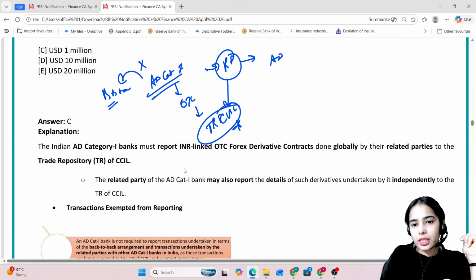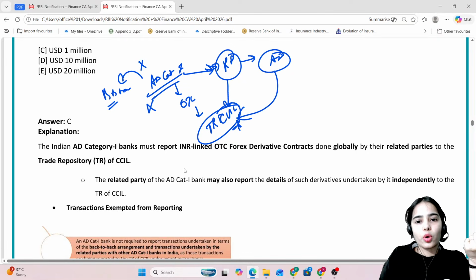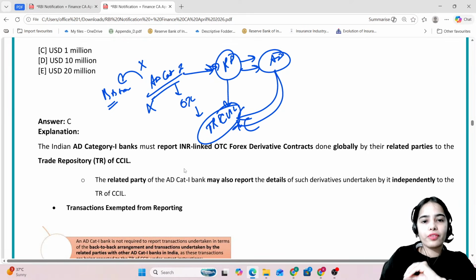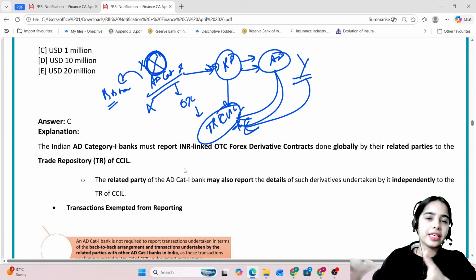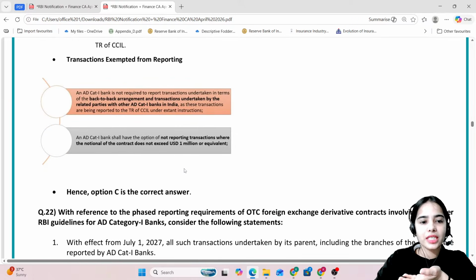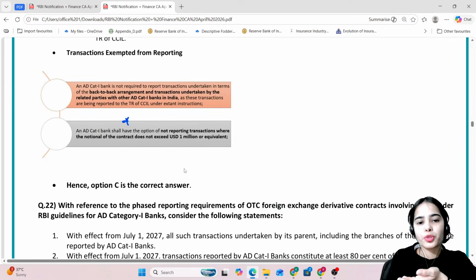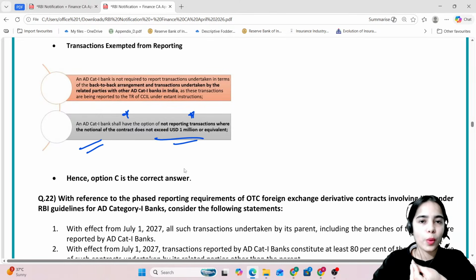Back-to-back transactions do not have to be reported to the trade repository, and if the related party is doing the transaction with another authorized dealer, the authorized dealer whose related party it is does not have to report it separately, because the authorized dealer with which the transaction is happening will report it itself. So if the related party is of the authorized dealer category 1 X and the transaction is happening with Y authorized dealer, so Y will report it. The X whose related party it is does not have to. As well as, the authorized dealer category 1 bank shall have the option of not reporting transactions where the notional value of the contract does not exceed $1 million.